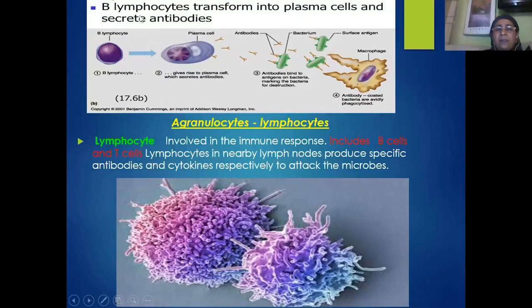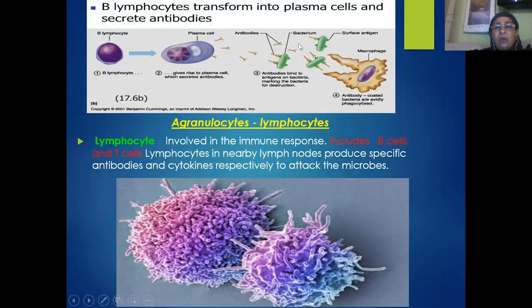B lymphocytes are the cells which are formed in the bone marrow, and they undergo maturation also in the bone marrow. These cells can be identified because of the large single nucleus with very little cytoplasmic content. But when they undergo maturation, they transform themselves into plasma cells. These plasma cells are involved mainly in the production of antibodies.